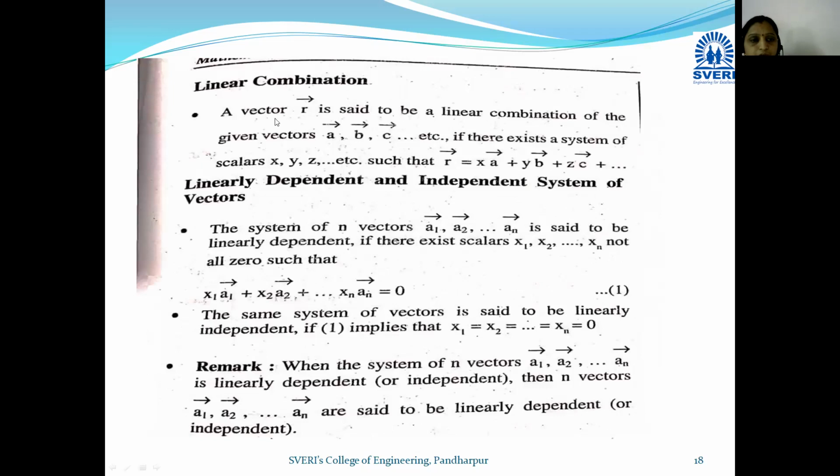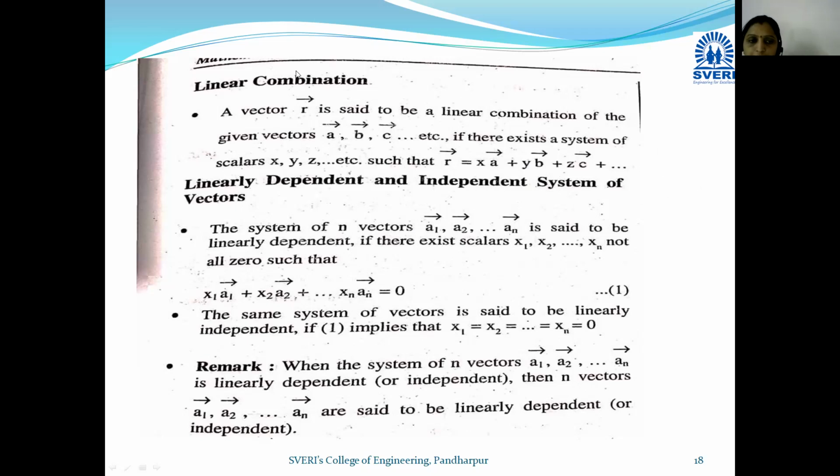Okay, so the vectors a, b, c are in linear combination. So how could we write these vectors in this linear combination? The vector r bar is said to be a linear combination of given vectors a bar, b bar, c bar, etc. if there exist scalars x, y, z, etc. such that r bar can be written as x a bar plus y b bar plus z c bar, okay, plus dot dot, in this way.